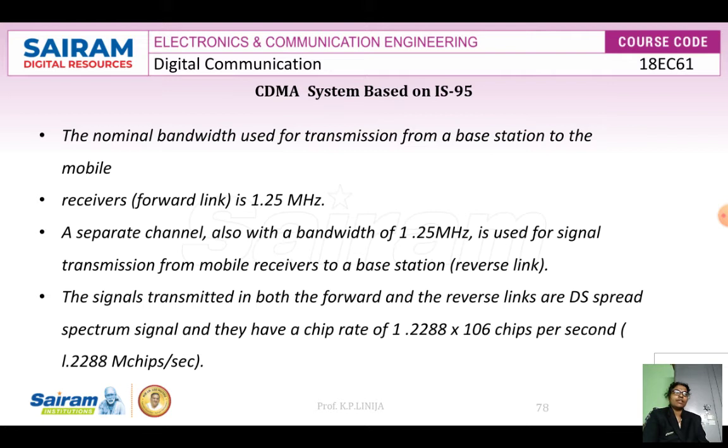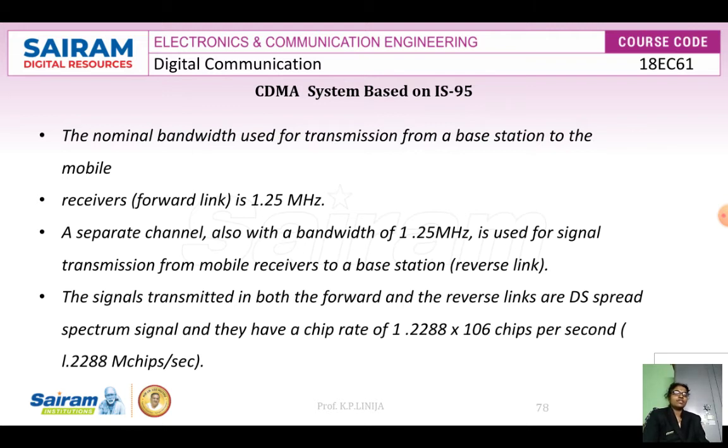The nominal bandwidth used for transmission from the base station to the mobile receivers, that is the forward link, is 1.25 megahertz. The bandwidth is also 1.25 megahertz for signal transmission from mobile receivers to the base station, that is the reverse link.